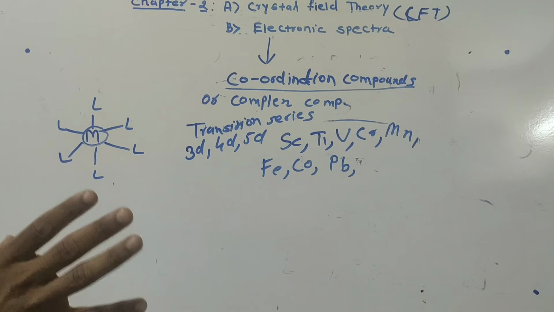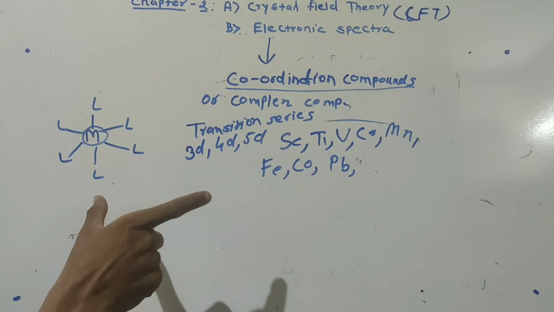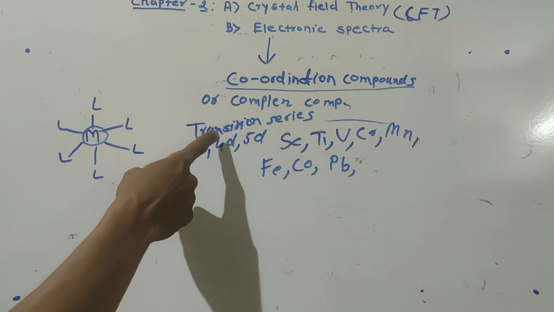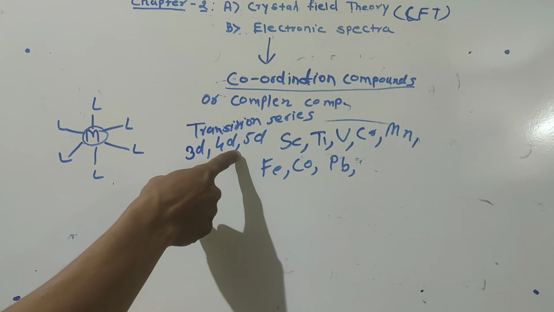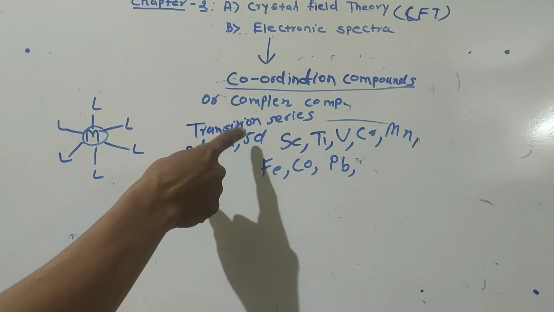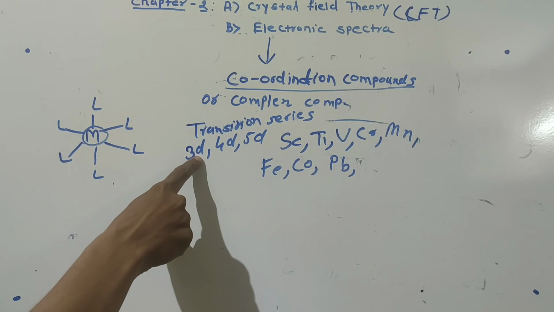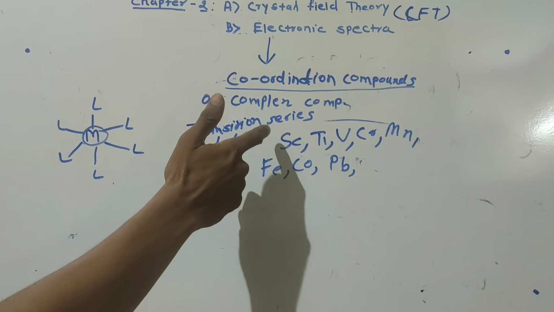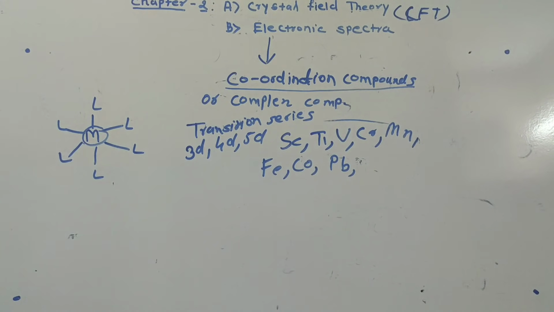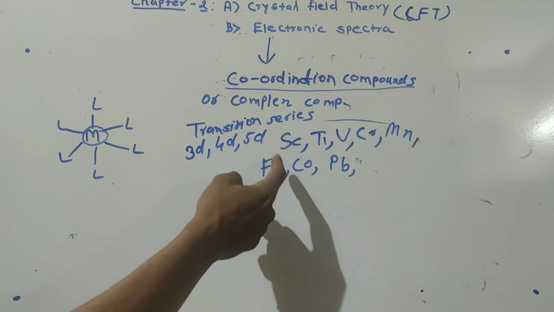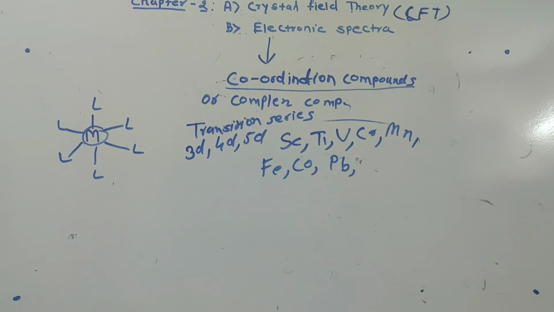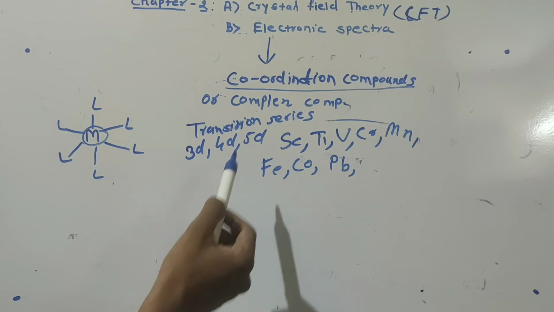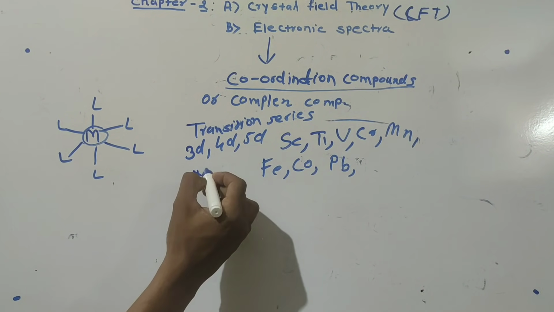It means that the majority of coordination compounds in chemistry are mainly formed by metals from the transition series. It may be from the 3d, 4d and 5d series, because it is a characteristic of the transition series to form coordination compounds. The examples of those metals are scandium, titanium, vanadium, chromium, manganese, cobalt, and then Fe. You may write nickel.